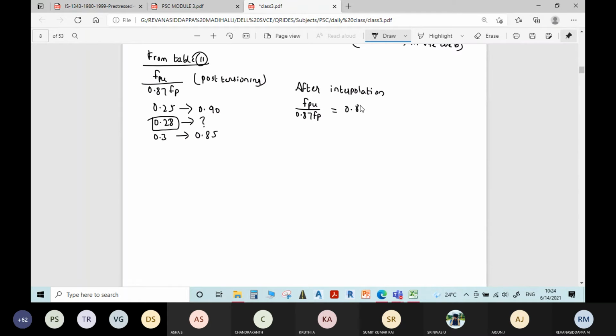Yes, 0.87. So FPU divided by 0.87 into 1600 is equal to 0.87. By this we will get the FPU value. How much? 1211.01. Okay, you can round it up to 1211 Newton per mm square.